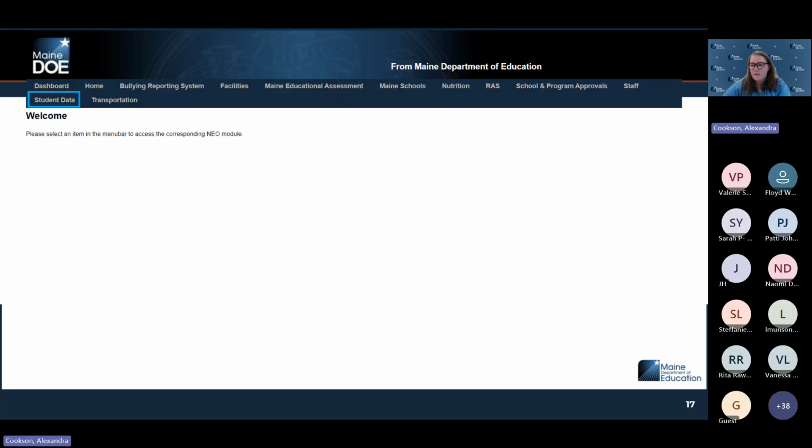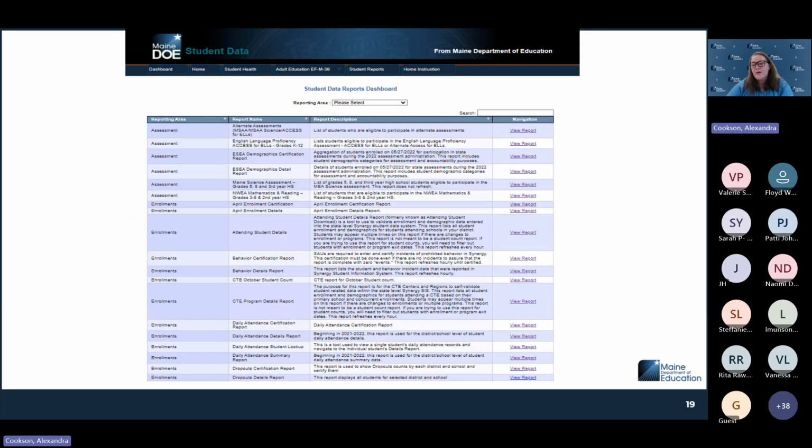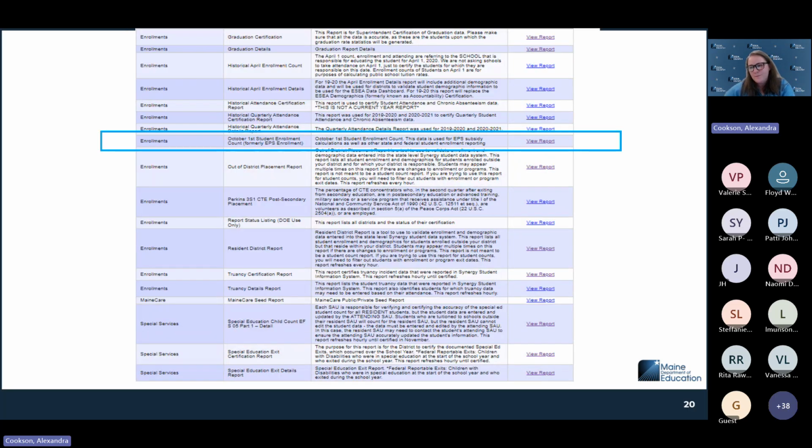When you log into NEO, this will be the screen that you'll see, or some variation of it. You may have fewer of the modules available to you, but you would be able to select student data, then student reports. You can select it from the menu bar or at the bottom option under welcome to student data. That is also going to take you to the same place. From there, you get this beautiful long list of student data reports that are due throughout the year. These are in alphabetical order, so we're going to scroll down to the bottom half of it. The one that you're looking for is October 1st student enrollment count, formerly EPS enrollment.